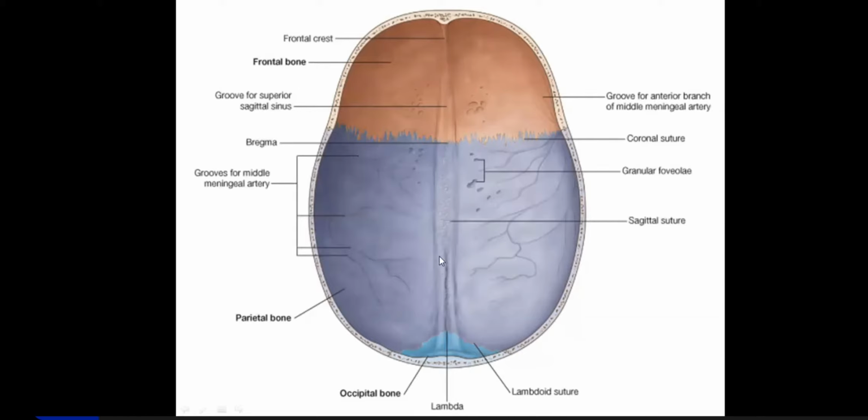The depression there on the undersurface of sagittal suture is sagittal sinus, and on the two margins you find the attachment, or you can say the two layers of the meninges, endosteal layer and meningeal layer, they merge.